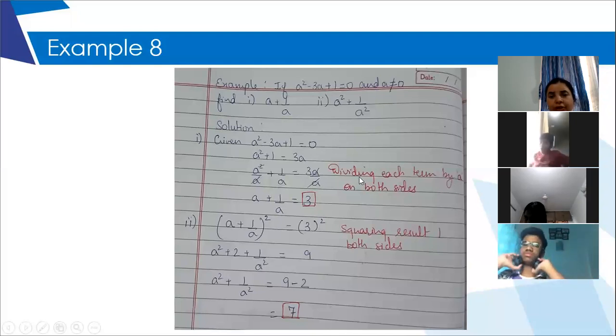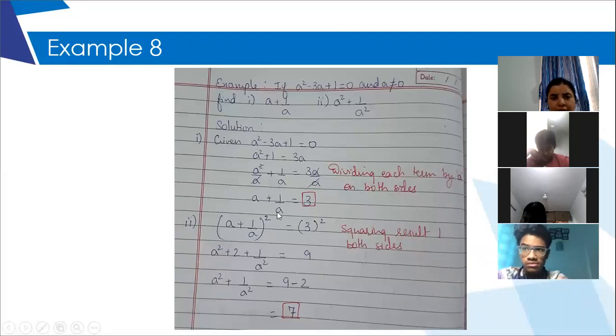So I've written over here dividing each term by a on both sides. So after dividing, this is what is going to happen. So a square upon a plus 1 upon a is equal to 3a upon a. a and a over here will get cancelled. There is no a in the numerator, so it will be like that only. And 3a upon a, you will generate a number.